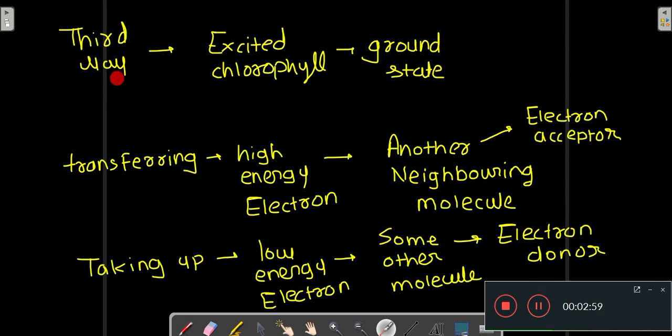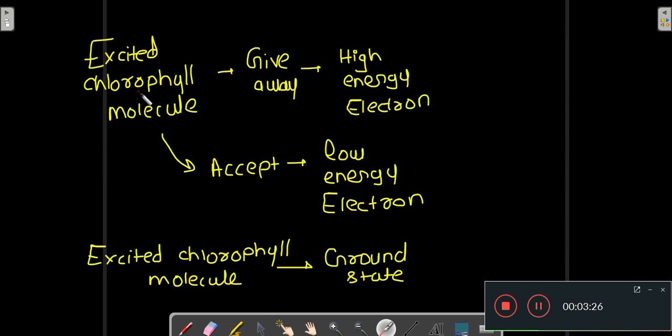Now the third way of converting this excited chlorophyll to its ground state is by transferring the high energy electron to another neighboring molecule which acts as an electron acceptor, and then taking up a low energy electron from some other molecule which acts as an electron donor. So this excited chlorophyll molecule is giving away its high energy electron, and then it is accepting a low energy electron. That is how it is coming to the ground state.